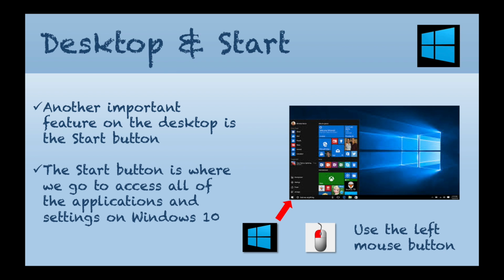Now, if you notice, if you click on the Start button, it will bring up this menu, and on the right hand side here we've got all these handy little tiles where we just click once and we will access the app that we want to open. And if you look on the left hand side here, we have a little menu in alphabetical order of all of the applications that you have installed on your computer.